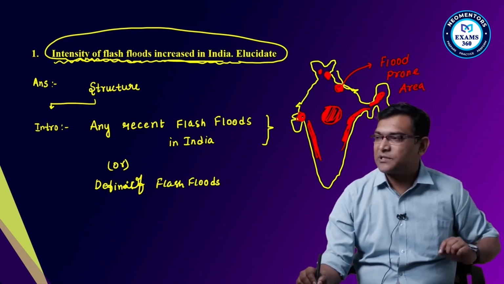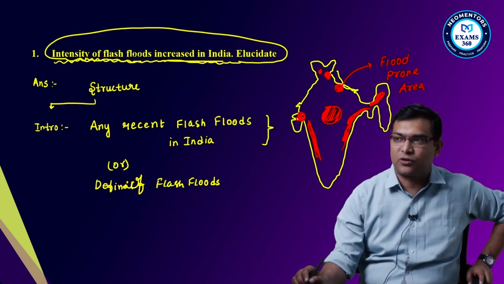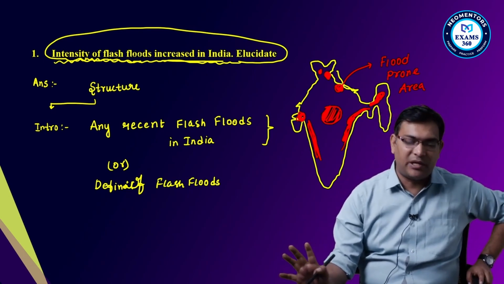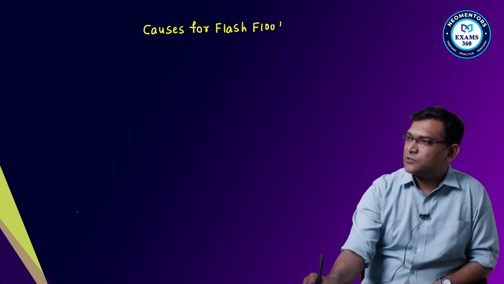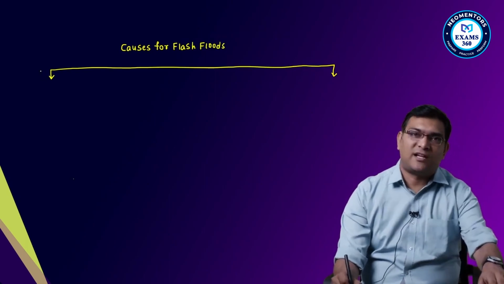Okay, so what are the different types of the areas? We have to draw that in the first main body, right? Now we will write what are the causes for these flash floods. Causes for flash floods. So what are the causes for these flash floods?